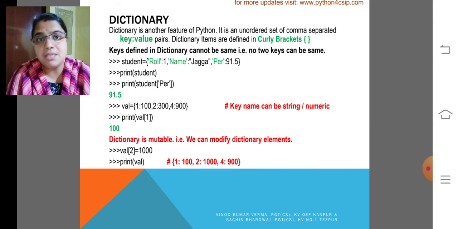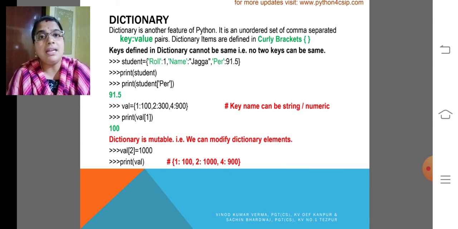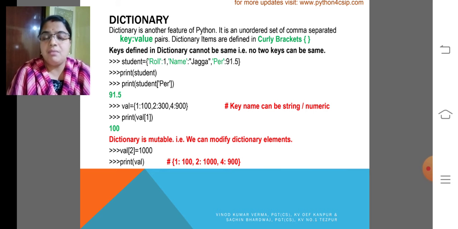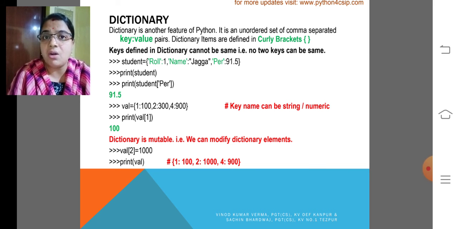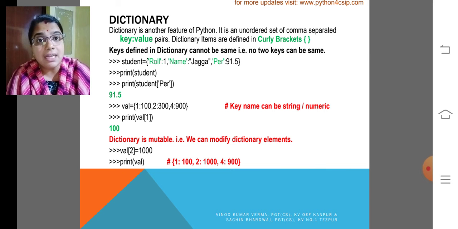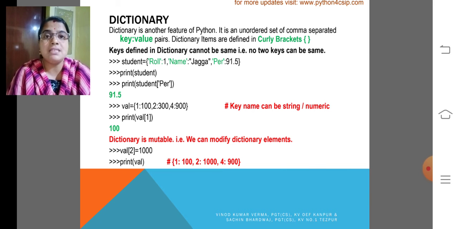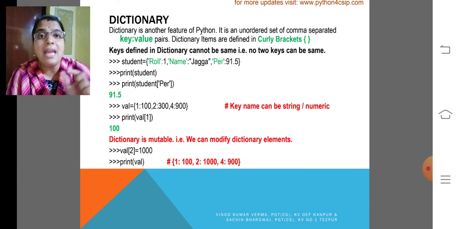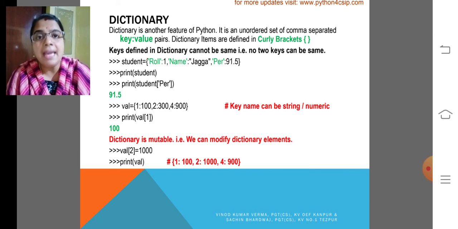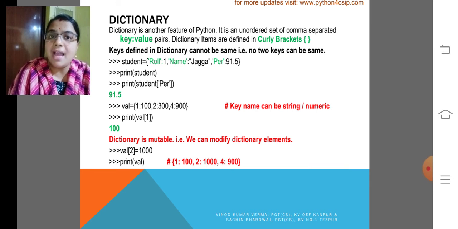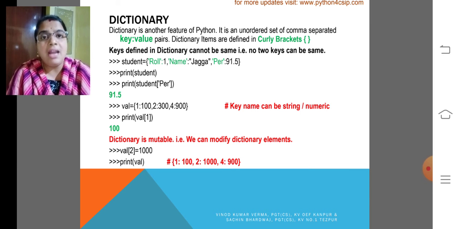What is the difference between list and tuple? That is the only difference: list is mutable whereas tuple is immutable. String, list and tuple have a common feature called index. But in a dictionary no indexing happens. Instead, each and every element is a key value pair, that is key colon value. Each value is accessed by its key only.